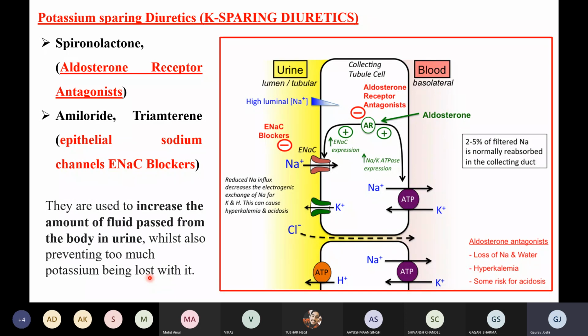But at the same time, it is also inhibiting the loss of potassium, which is very important for us, right? For maintaining the normal heartbeat, we require this potassium, right? So this is again inhibiting, and when this is happening, this chloride will also not be able to go back to the blood. So we'll have a urine with a large amount of water and electrolytes, constituted mainly by sodium and chloride. The sodium will be in the larger amount, right? So this is the thing.